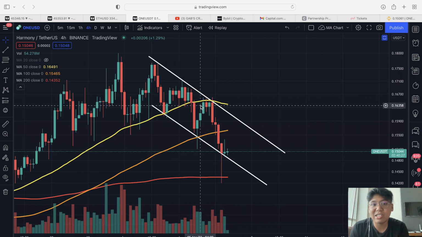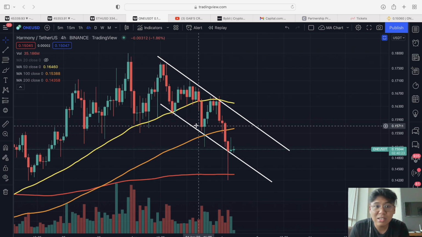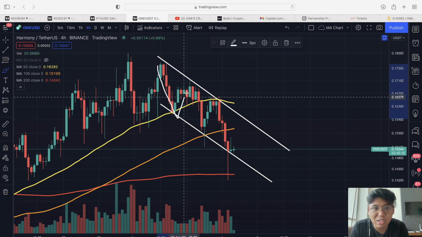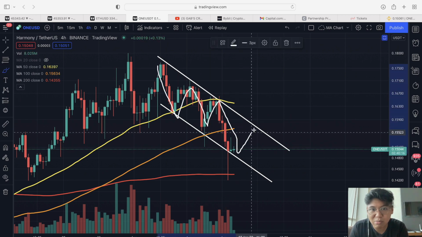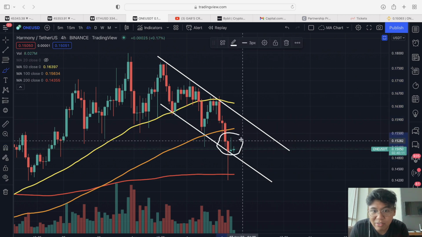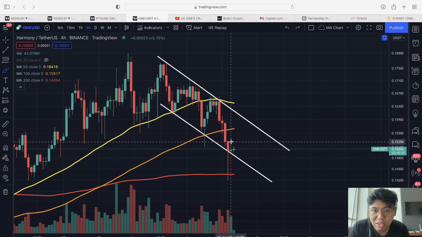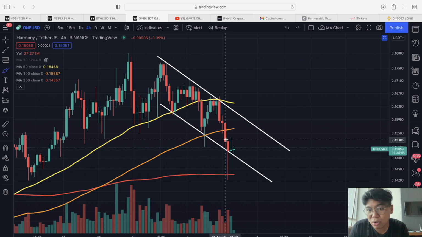And then last but not least, let's talk about Harmony 1 kasi look at this. Harmony 1 is still playing within the descending channel na pinakita ko sa inyo kahapon, and this is a swing tradable opportunity kasi look at this. You can actually swing trade between the support and resistance area. And then as you can see, we are actually having a very strong support within the support area nito Harmony 1. So right now, I think this is a good opportunity to watch out for.